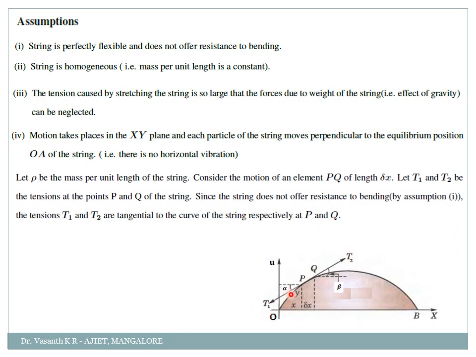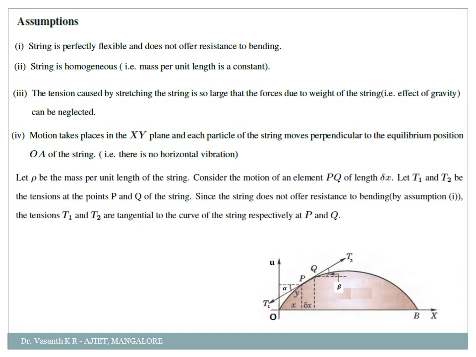Because there is no resistance of bending, or the string is perfectly flexible. Correct? Since they are perfectly flexible, the tensions T1 and T2 are tangential to the curve of this string respectively at the points P and Q. That's it, at the points P and Q.